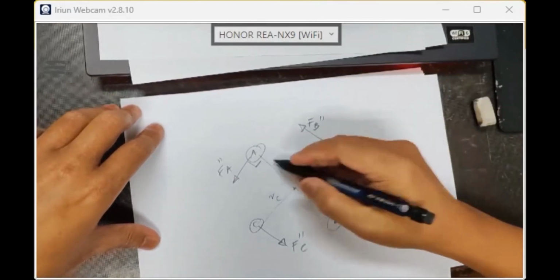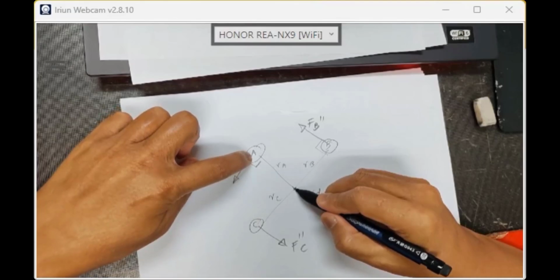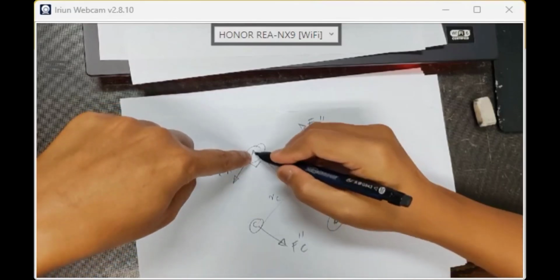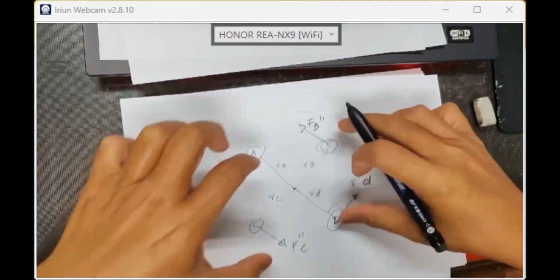So for this individual bolt, F A times radius A at the centroid is the individual torque, because radius times force is tangent to the centroid in our configuration.